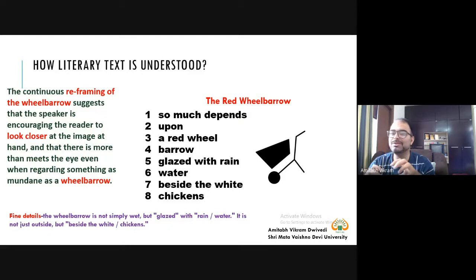Who is going to have a sentimental meditation on the use of a pipe? So similarly, this wheelbarrow is something very mundane, very boring, and that someone has a sentimental meditation on a wheelbarrow is quite surprising.